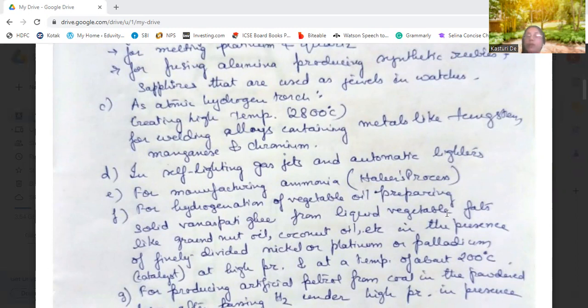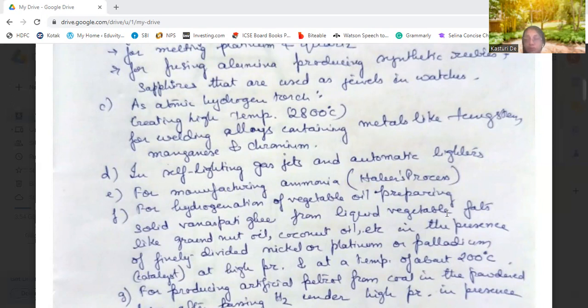Okay, automatic lighters which are used, those have what? Those have hydrogen. Okay, then manufacturing of ammonia. For manufacturing ammonia, the formula is NH3. So there is hydrogen present in the compound, so for the manufacture of this compound, hydrogen is used.